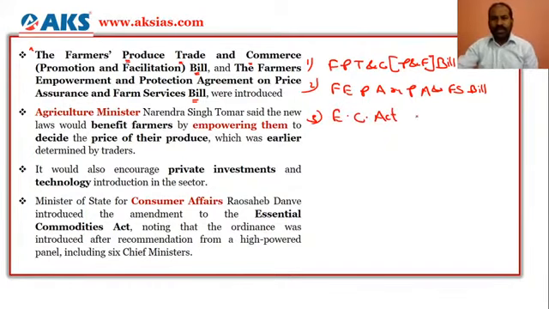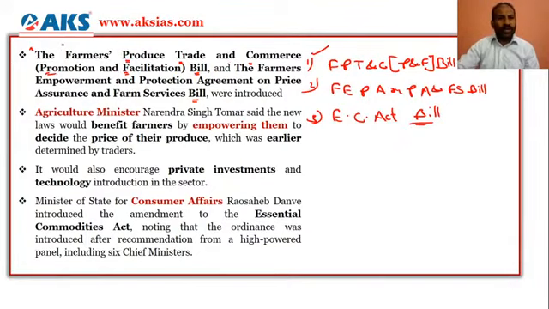So these three bills were introduced in the House, but as a civil servant aspirant, you need to focus on the first two bills in full. The first one is the Farmers Produce Trade and Commerce Bill, in regard to the promotion and facilitation of trade and commerce.